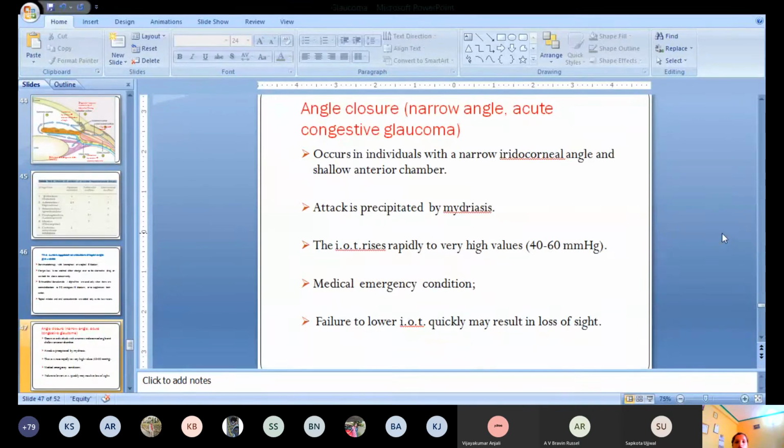Now come to angle closure or narrow angle or acute congestive glaucoma. In this condition, the individuals have narrow iridocorneal angles, okay, the angle between the iris and the cornea becomes very narrow, and there is a shallow anterior chamber.